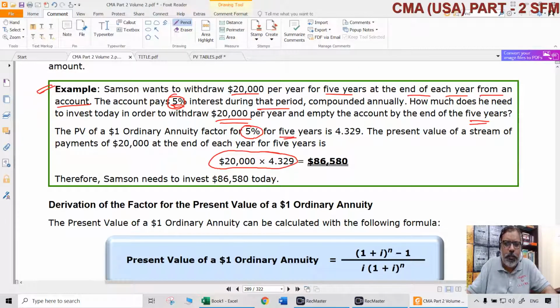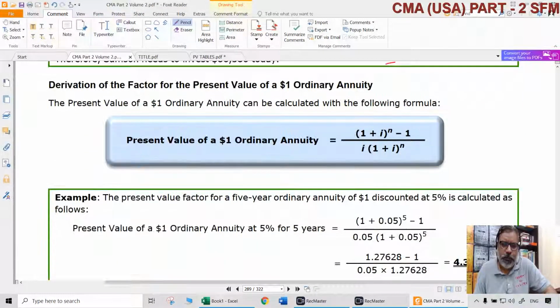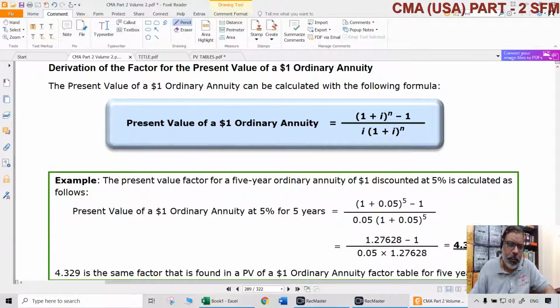So if he has to get $20,000 each year at the end of each year for a period of 5 years, how much does he need to invest? Does he need to invest $100,000? No, he doesn't need to. He can invest only $86,580. If he invests $86,580 in one shot now, then he can get $20,000 at the end of each year. Like that also, the PVIFA concept can be applied. That is another situation where this can be applied.